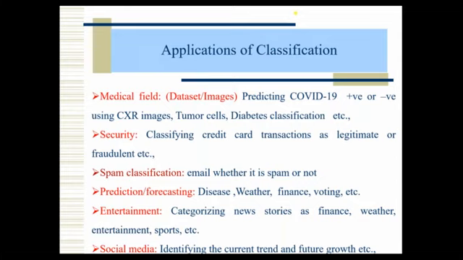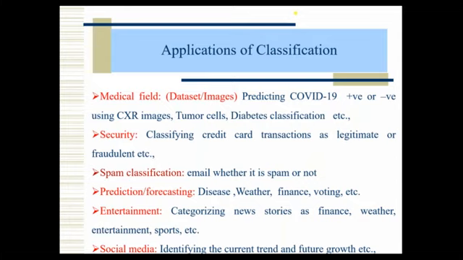And spam classification. So I received a mail. Sometimes some mails will go to spam. How can I identify that the mail belongs to spam? Or what is the criteria? For that we have to go for text classification, which we will see later. So for that also we have to go for classification techniques.